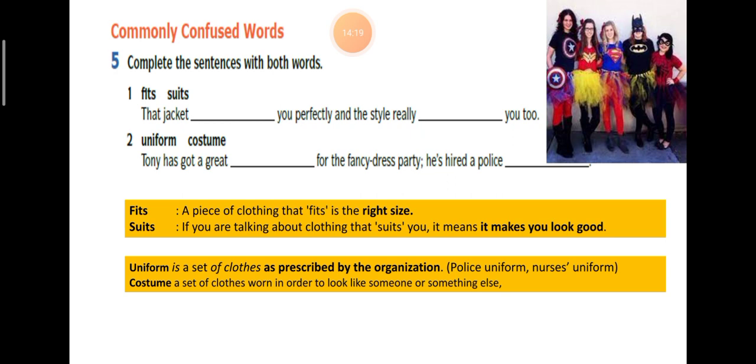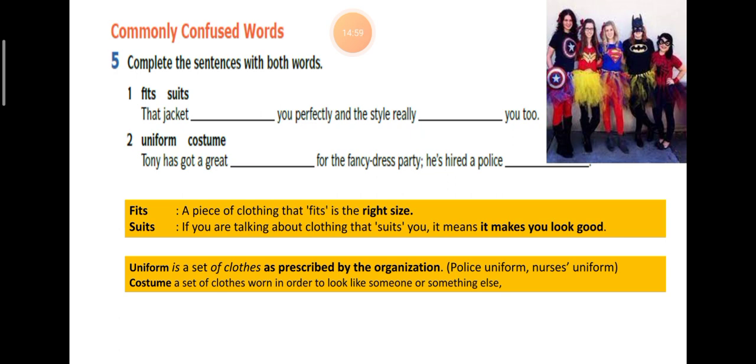If we are talking about clothing that suits you, it means it makes you look good. For example, let's say I want to compliment somebody who is wearing a pink dress. Oh, Julia, the pink dress suits you. Meaning the pink dress looks good on you. Suits you. Now look at exercise number 1. They give you a sentence here, so you have to identify which word belongs to which part of the sentence.